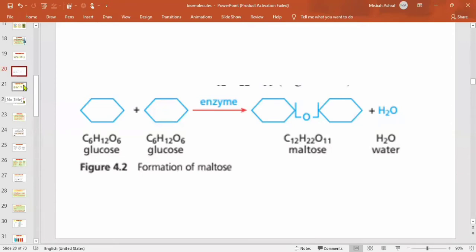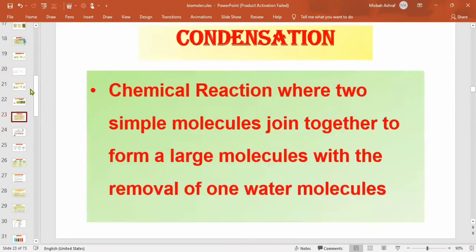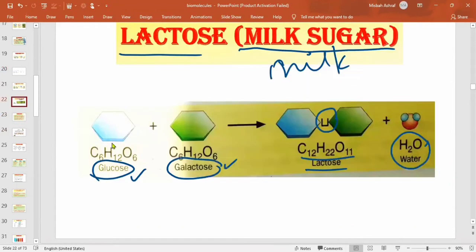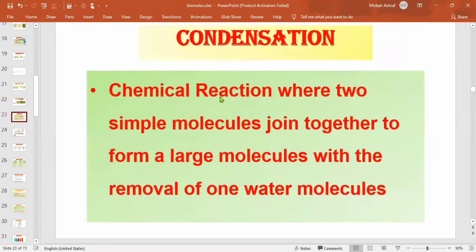ओके, they are formed by the process in which two smaller molecules combine together and they form one larger molecule along with the removal of one water molecule, that is known as the condensation process. तो हम formation of disaccharides को and even the formation of polysaccharides को condensation भी बोलते हैं because smaller molecules have combined together.